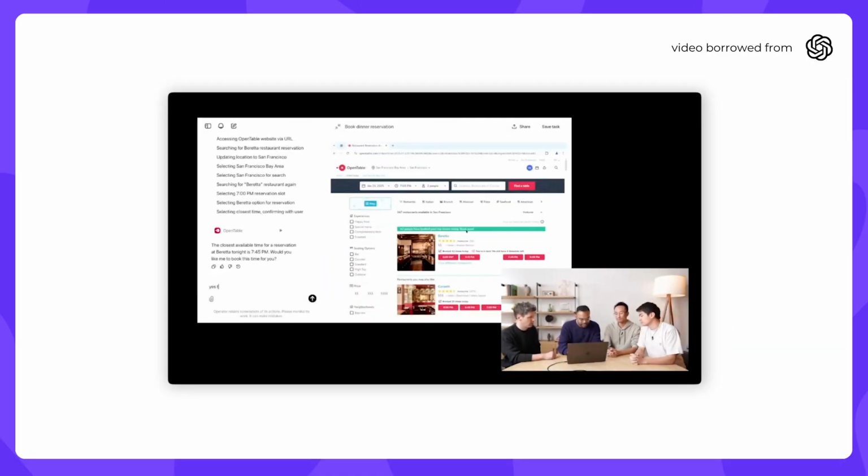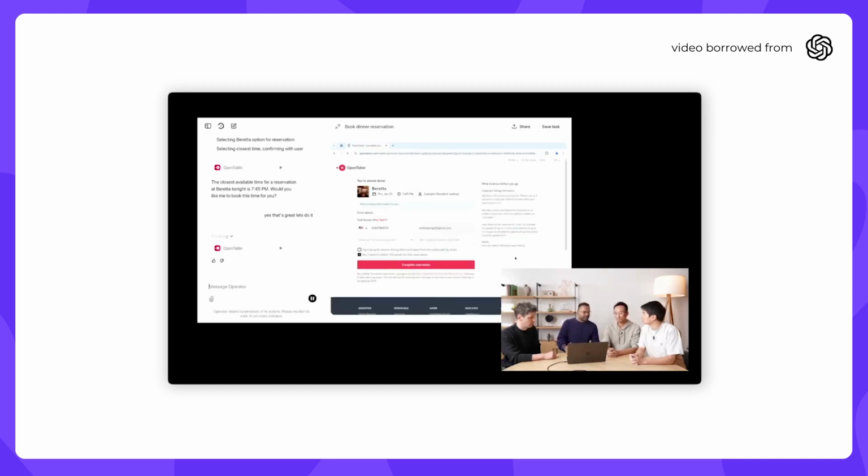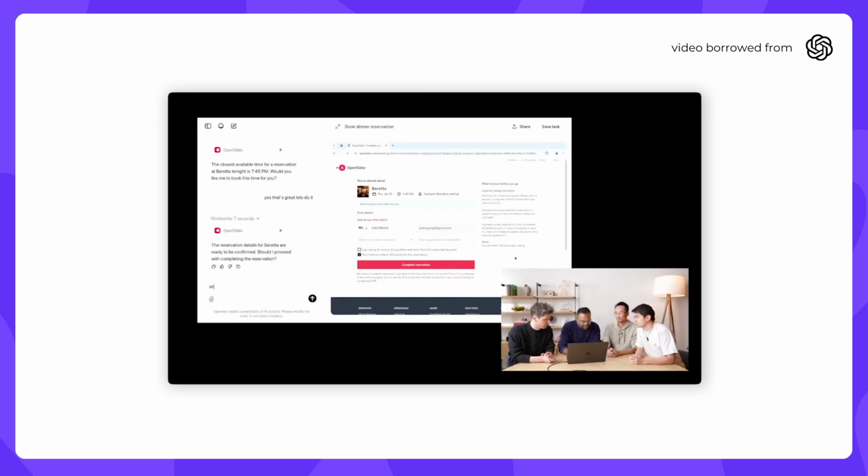Okay, yes, that's great. Let's do it. Okay, so again, very simple interaction as you would have with an assistant, which is, hey, I found reservations, 7 p.m. wasn't available, let's do 7:45. And again, you can see operator at this point has said, okay, should I? Again, this is a really good example of the confirmations work we're going to talk about a little bit later. But before doing an action, which is sort of irreversible in this case, you can cancel the reservation, obviously. But again, taking a critical action, operator is asking us before actually doing it. And in this case, I'm going to say, let's do it.